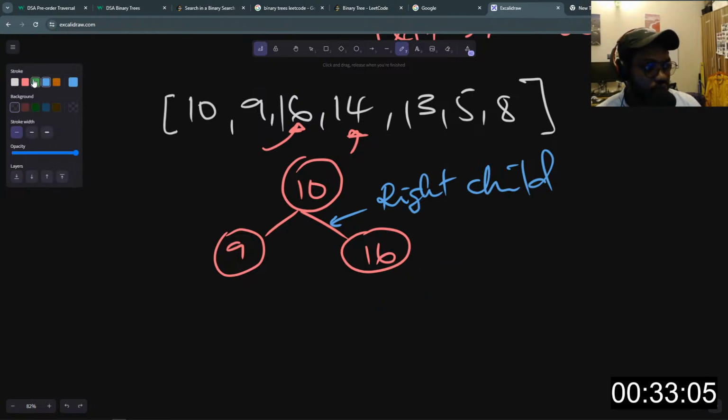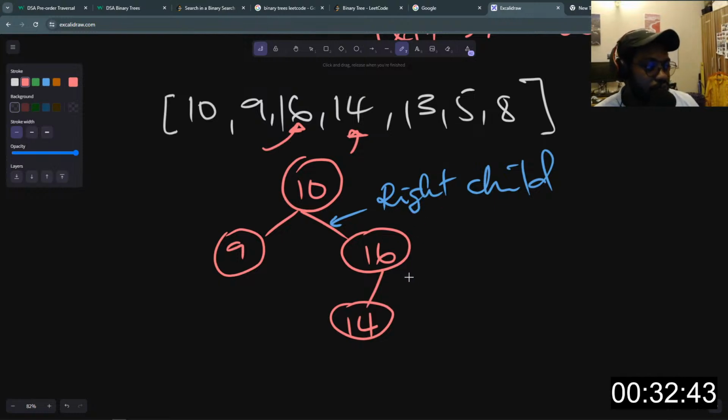Let me use a different color. Since 14 is less than 16, 14 becomes the left child node of 16. So we insert 14 at this point, and then we see a 13, right?